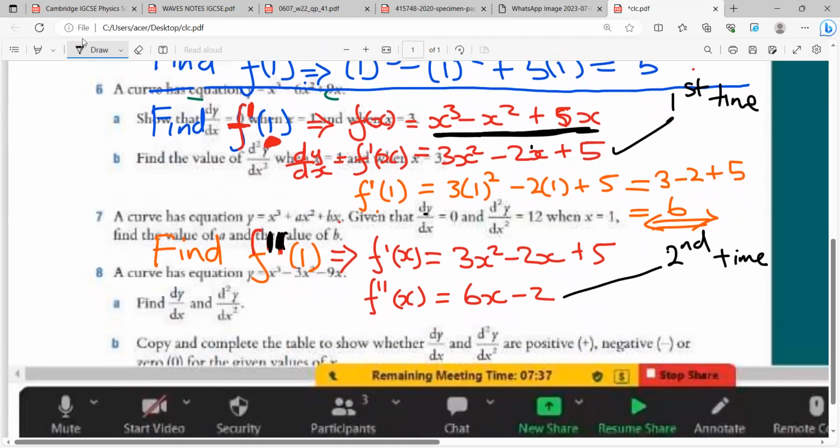But now, what we need to understand is after f prime prime of x, they have this functional notation with 1. So we must replace all the x's in f prime prime of x with 1. So f prime prime of 1, the x has been replaced by the 1. I'm sure you can see that. So now we'll have 6 times 1 minus 2, and the final answer is going to be 4. Are we all together on that?